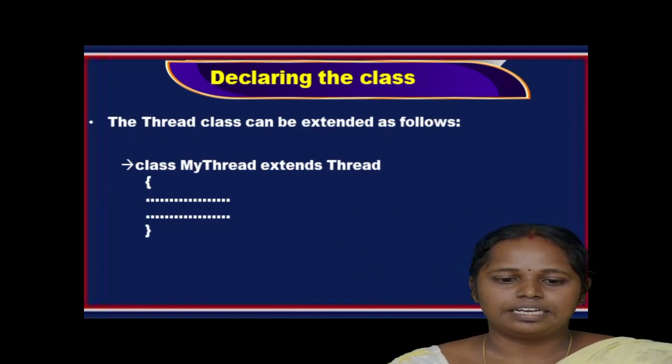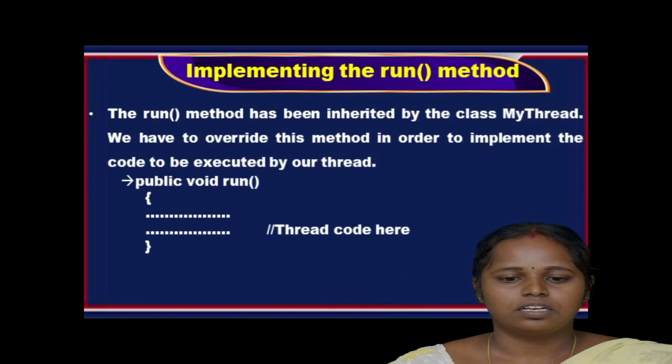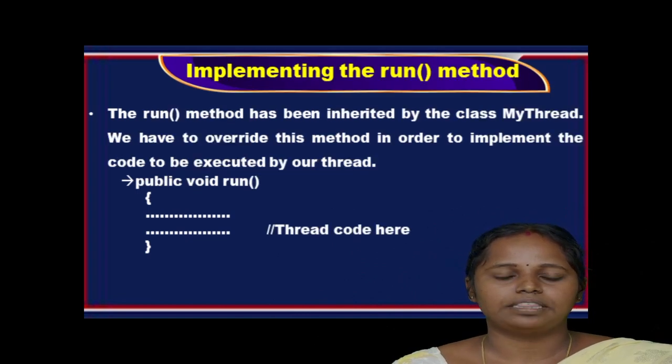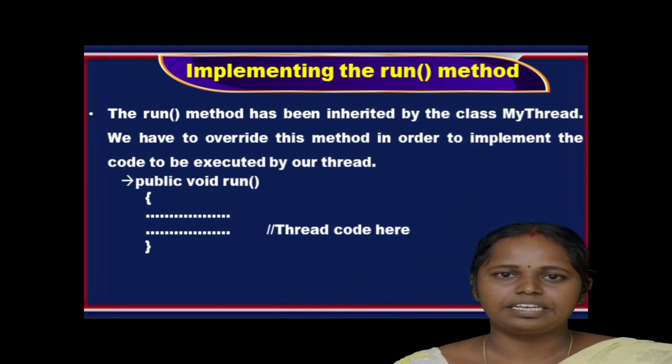Declaring the class: the Thread class can be extended as follows. class myThread extends Thread, where myThread is the thread class name and Thread is the class being extended. Implementing the run method: the run method is inherited by the class myThread. We have to override the method in order to implement the code to be executed by the thread. So, public void run; the thread code is placed in the run method.